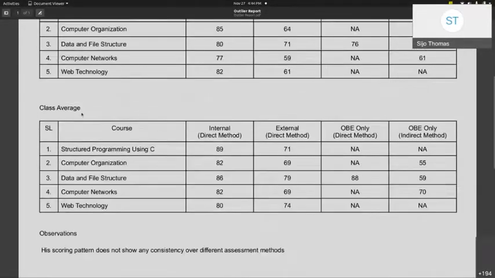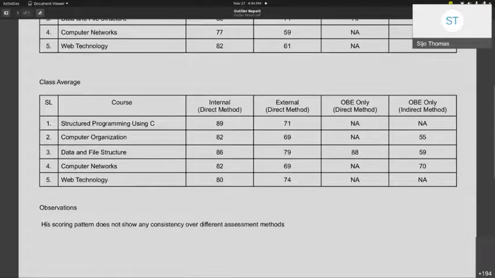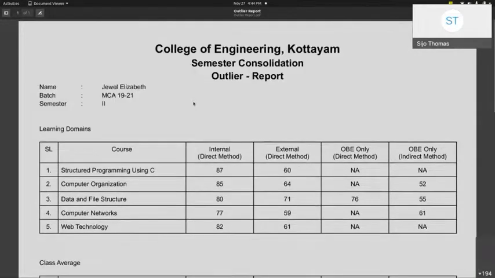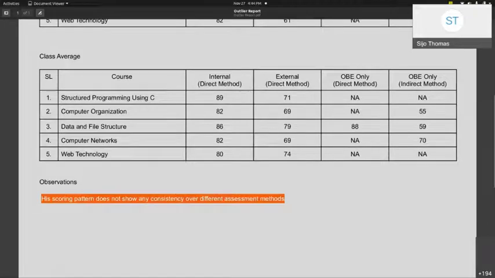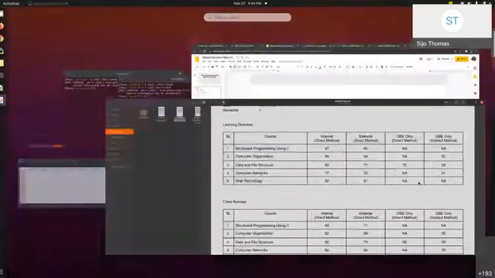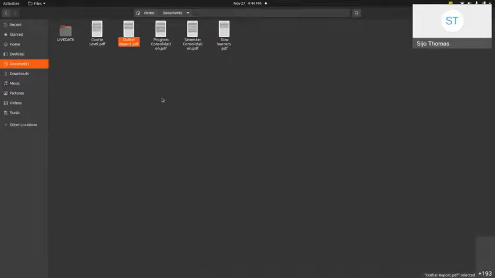And this is the class average performance, and this is the observation made from the system. His scoring pattern does not show any consistency over different assessment methods. This report is generated because different assessment methods don't show any consistency. That means there's a significant variation between internal and external assessment. Internal scoring is much better, and external scoring is lower compared to other assessment strategies. That's the core idea of outlier analysis.